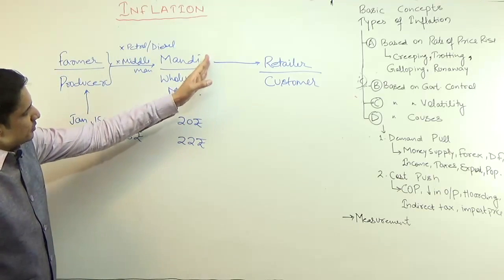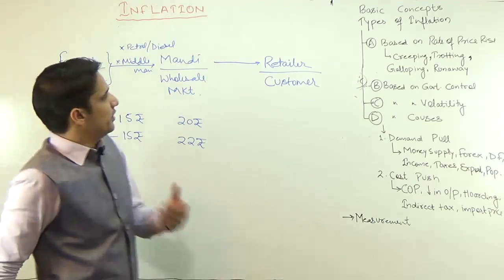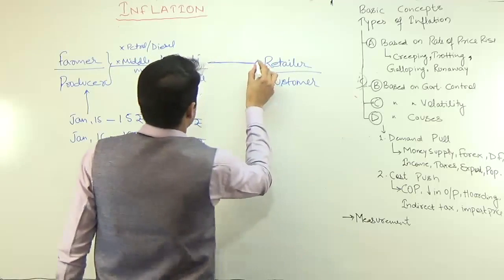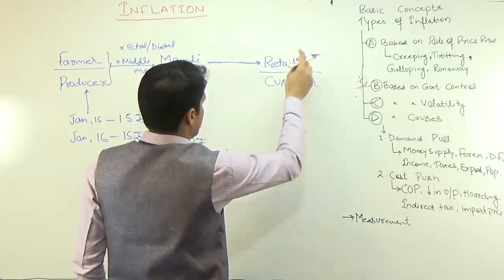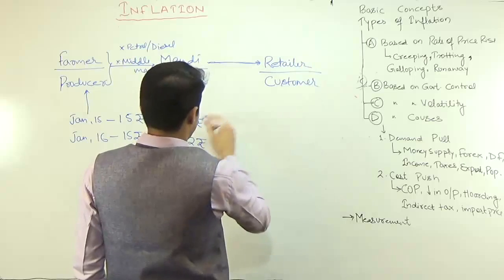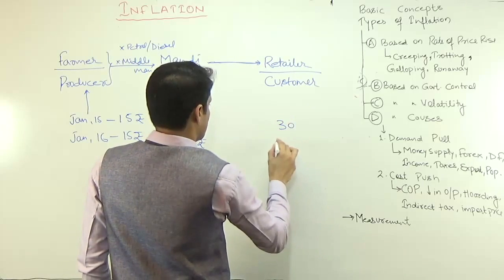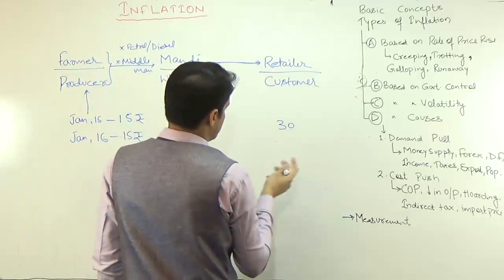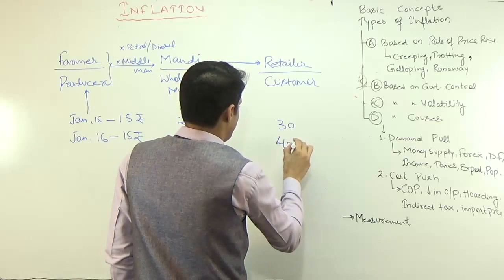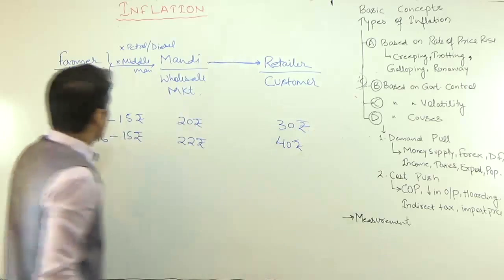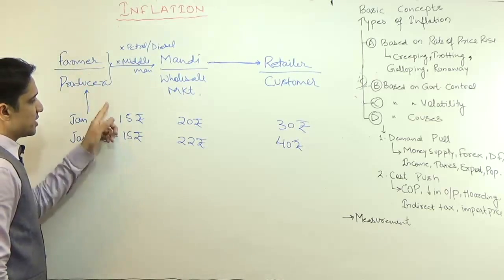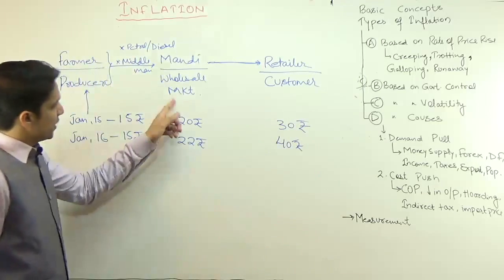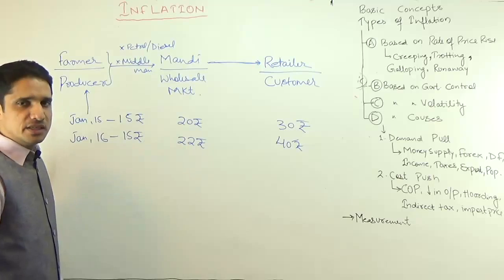And suppose once it crosses the wholesale market, there will be a chain of middlemen attached, 5 or 6, the value chain is for 5 or 6 persons. Then afterwards when it reaches the retail shop or the final customer, suppose the price becomes 30, and here, suppose the middlemen increased their commission from 1st January 2016, and now it becomes 40. So at this producer level the price is the same, but at this consumer level the price has increased drastically. At the wholesale market also the price has increased.